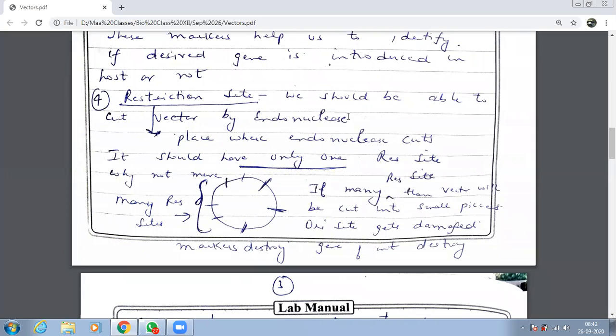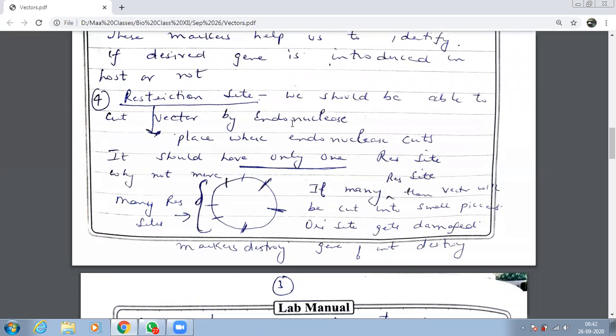We had taken a circular plasmid vector and we had cut it with molecular scissors. What was the name of that enzyme with which we had cut? Endonuclease. That means there should be some site where endonuclease can cut that particular vector. That site is what we call as the restriction site.